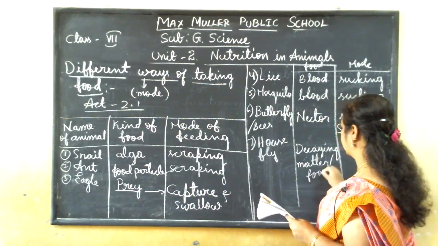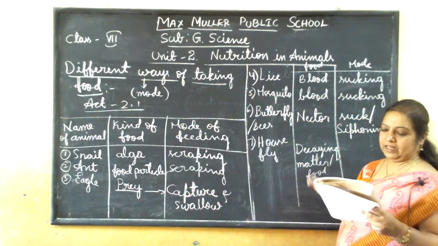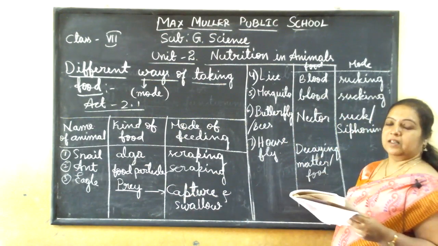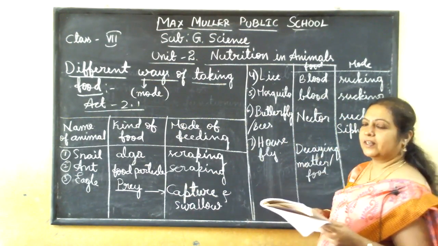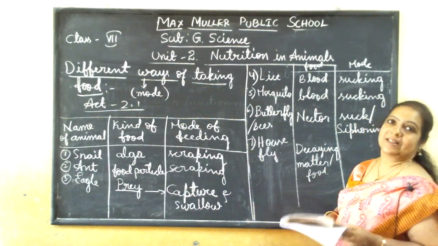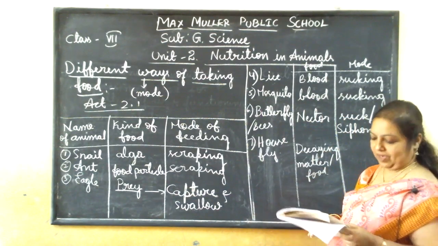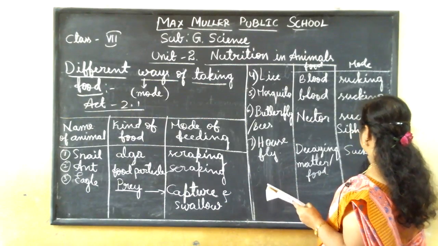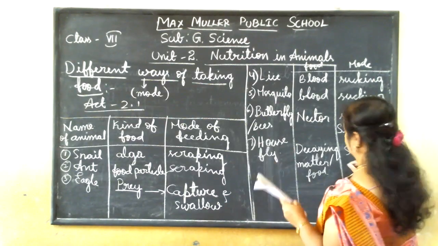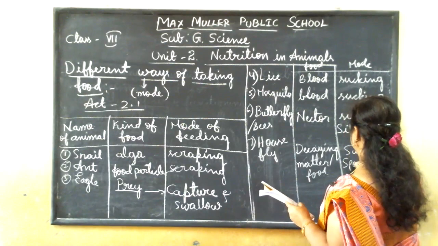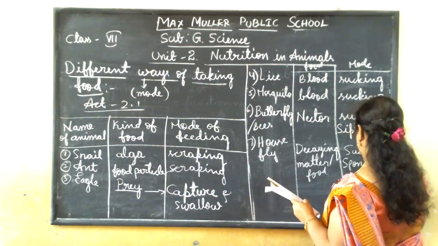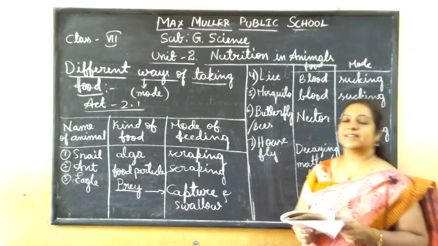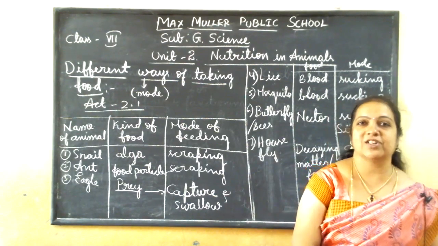Okay. So it is moving around the food, and what it does is secrete some juicy substance on that food. We will call it either sucking, or one more word is given here, sponging. Sponging is nothing but a way or mode of nutrition.